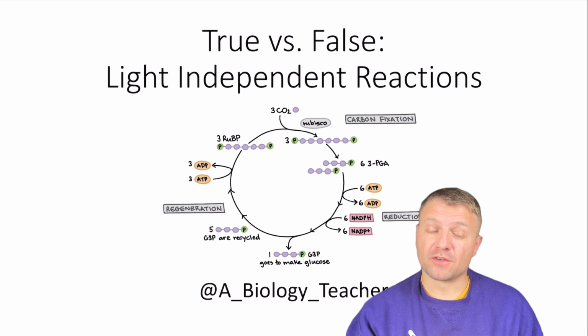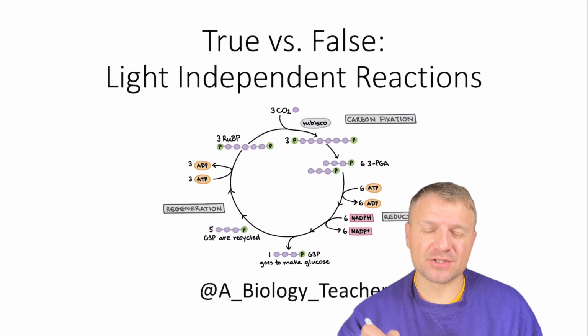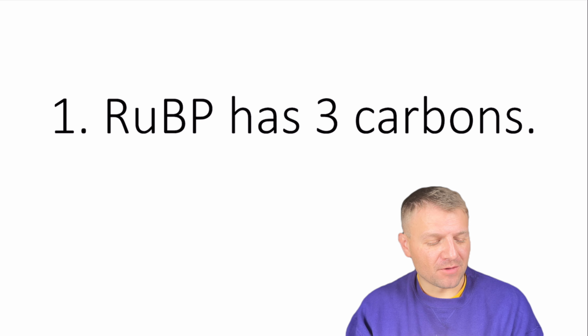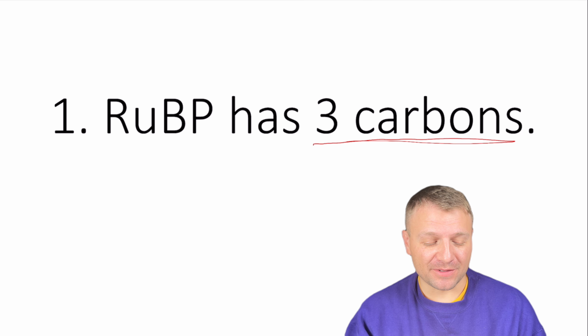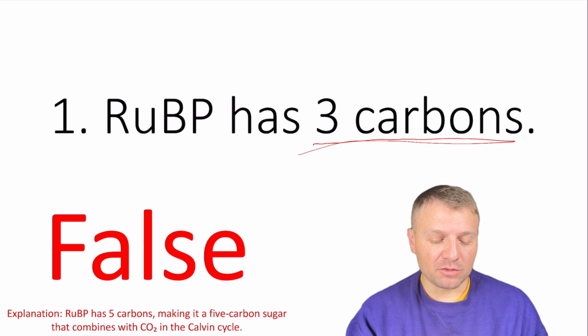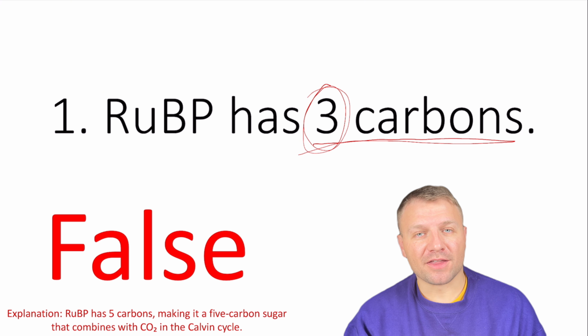Hello everyone, we're going to go over some true and false statements about the light-independent reactions of photosynthesis. Here's our first one. RuBP has 3 carbons. Is this true or false? So this question is just asking you, do you know how many carbons are in the molecule RuBP? This one's false. RuBP has 5 carbons, not 3.